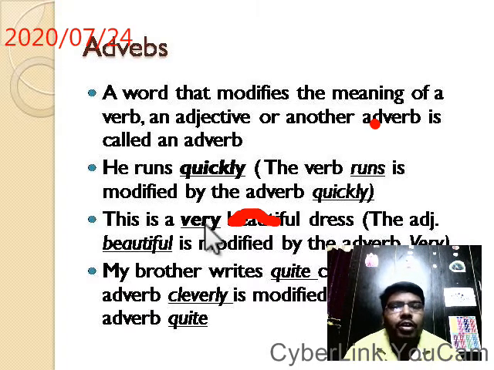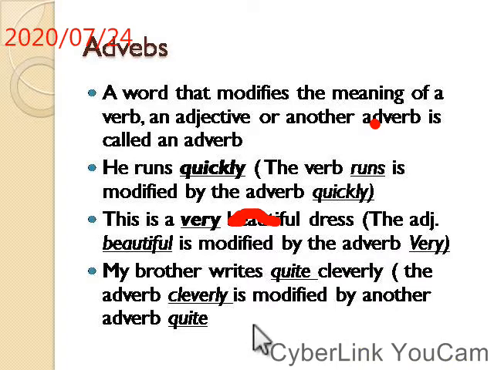Hence it is an adverb, a word that modifies the meaning of a verb, adjective or adverb. Now, my brother writes quite cleverly. Here, cleverly modifies the verb writes.